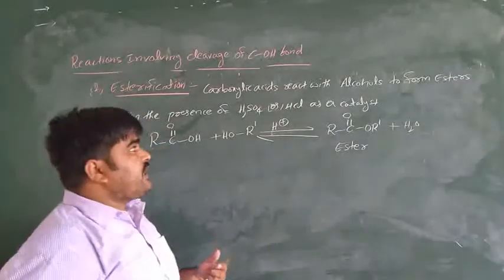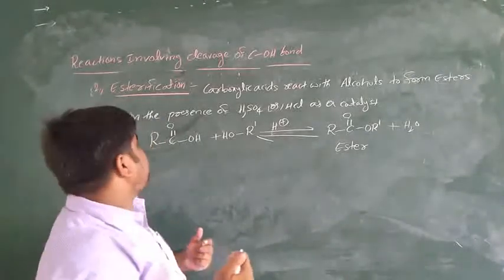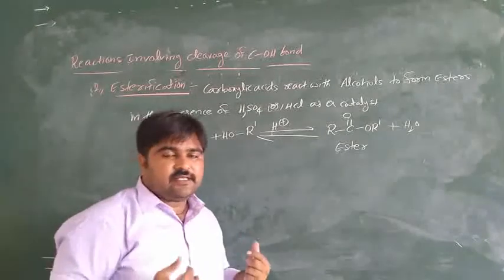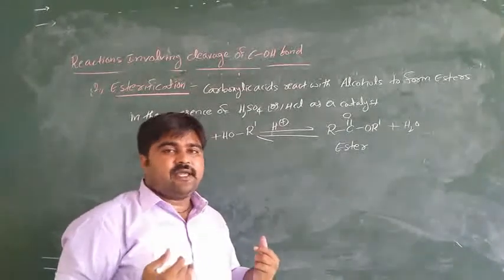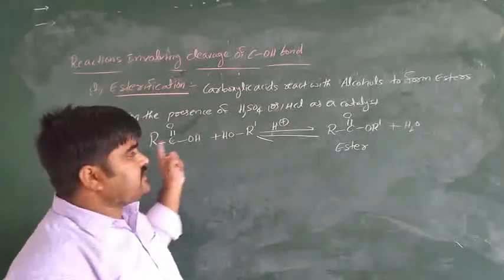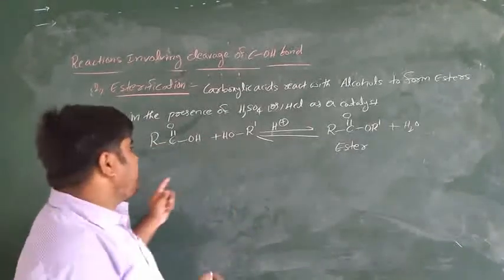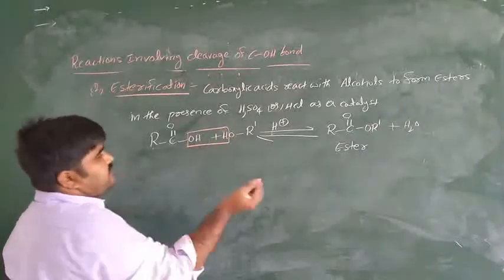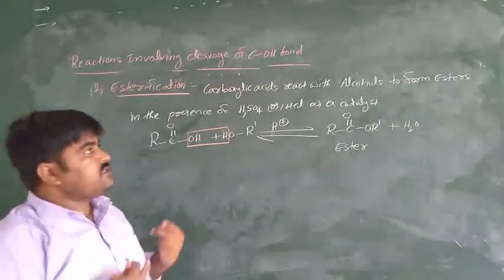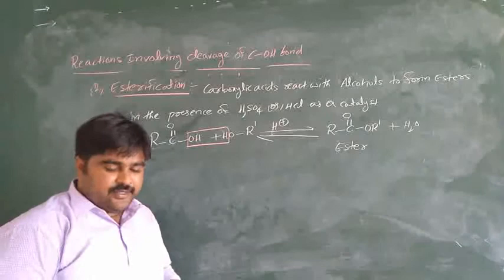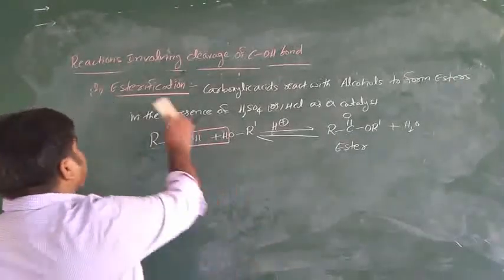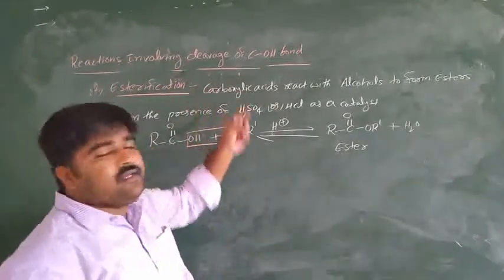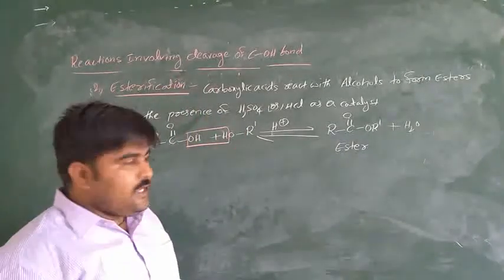So carboxylic acids react with alcohols to form esters in the presence of sulfuric acid as a catalyst. Simply, there is loss of OH from the acid and H from the alcohol, so loss of water. Is it clear? All these are reactions involving cleavage of the C-OH bond.